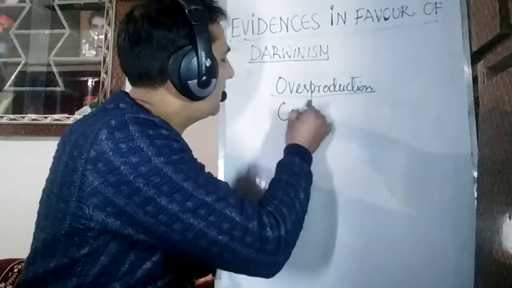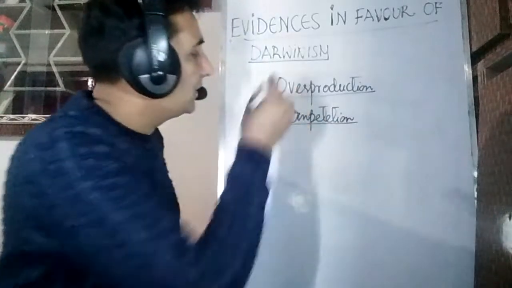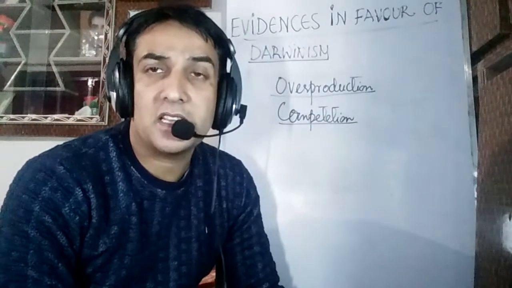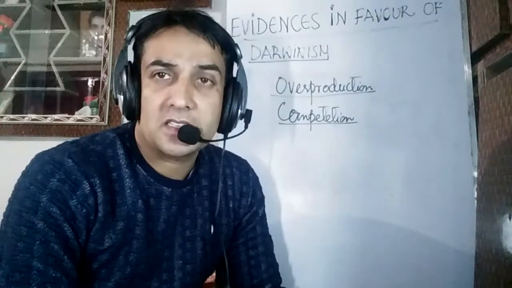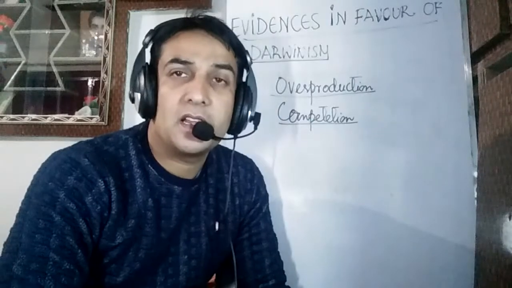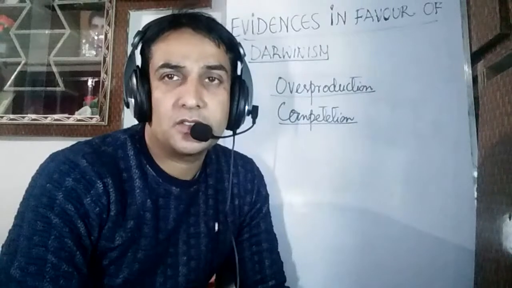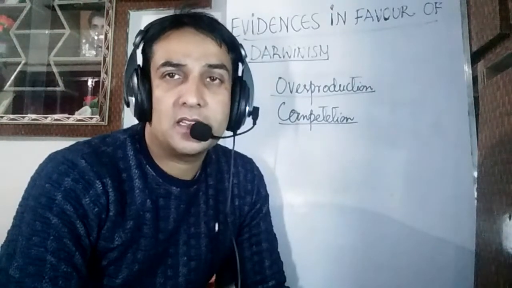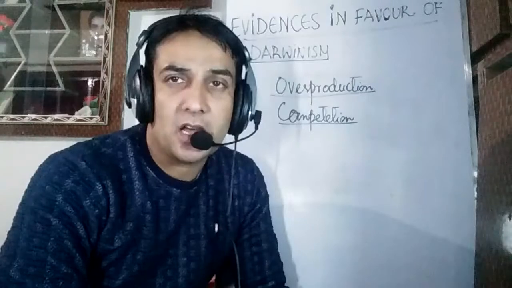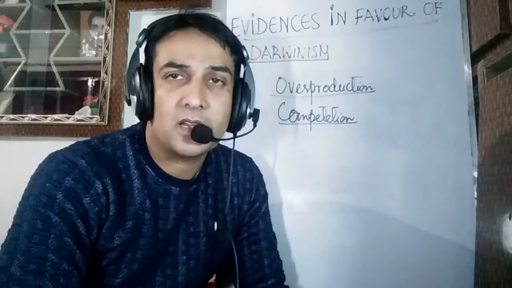Now another thing which Darwin discussed is competition. This is also obvious in nature. As there are constraints of food, space, and all other resources, different organisms need to compete with one another for obtaining these resources and for availing the facility of these resources. So competition is also very much obvious, and it's also an evidence in favor of the Darwinian concept, or in favor of Darwinism.